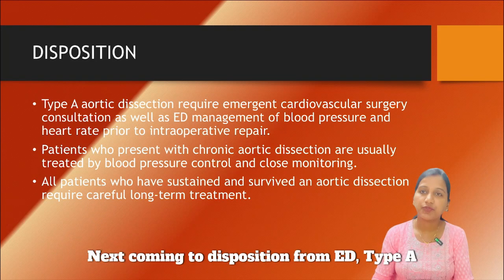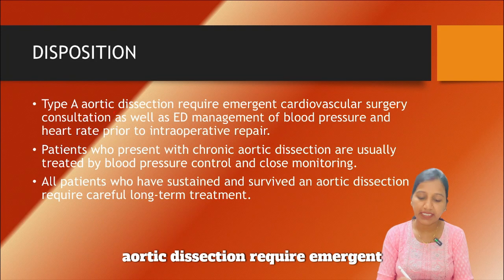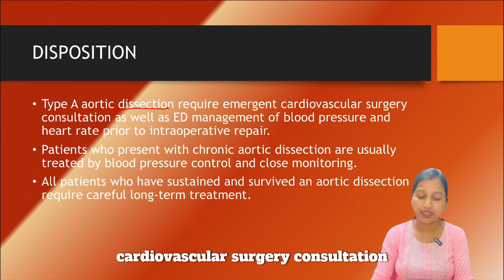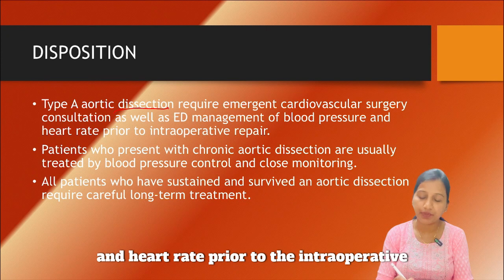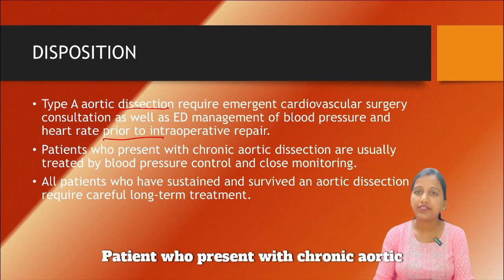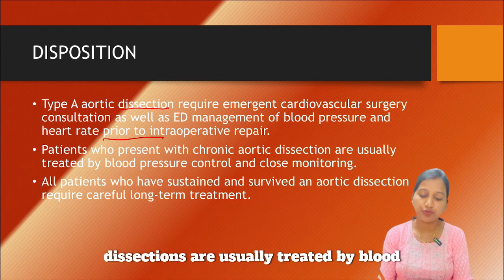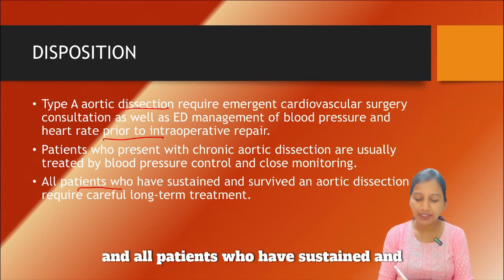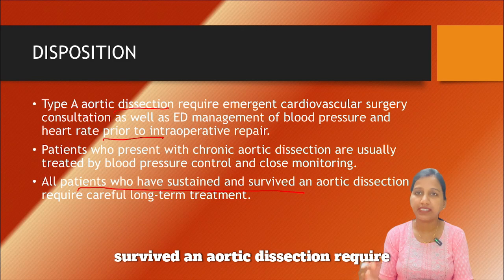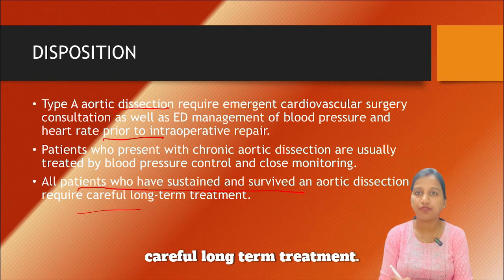Next, coming to disposition from ED. Type A aortic dissection requires emergent cardiovascular surgery consultation as well as ED management of blood pressure and heart rate prior to the intraoperative repair. Patients who present with chronic aortic dissections are usually treated by blood pressure control and close monitoring, and all patients who have sustained and survived an aortic dissection require careful long-term treatment.